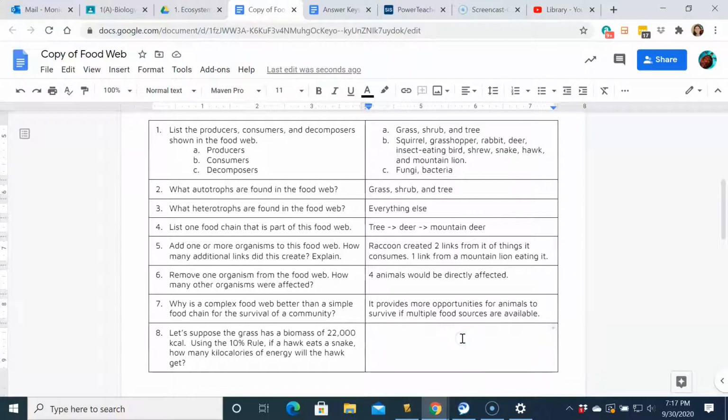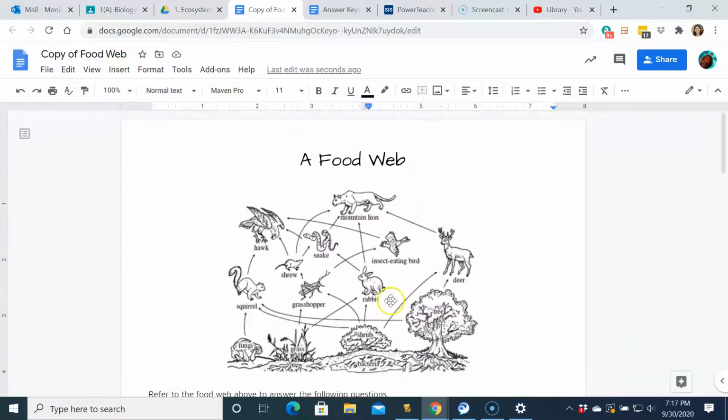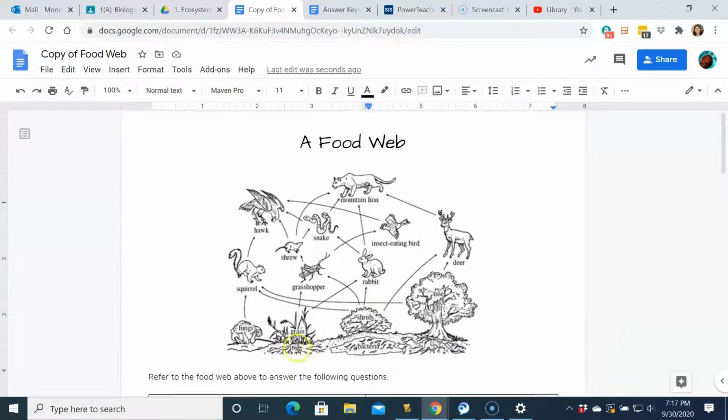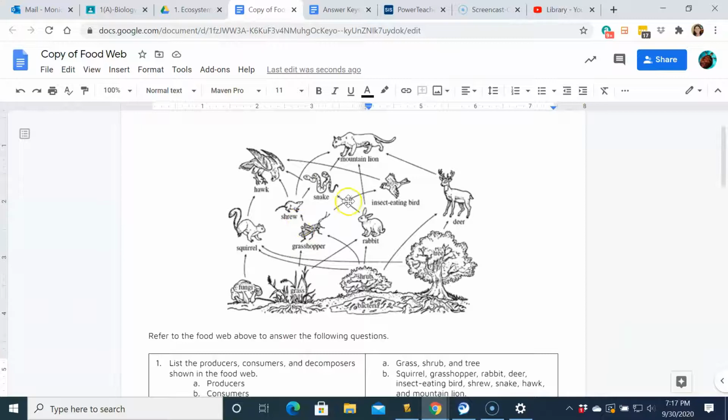Okay, so here's where we need to practice for tomorrow's and Friday's quiz. If we have grass with a biomass, actually this should say energy, of 22,000 kilocalories, using the 10% rule, if a hawk eats a snake, how many kilocalories of energy will the hawk get? So if the grass is 22,000 and the hawk eats the snake, now there are two ways for us to get to the grass.